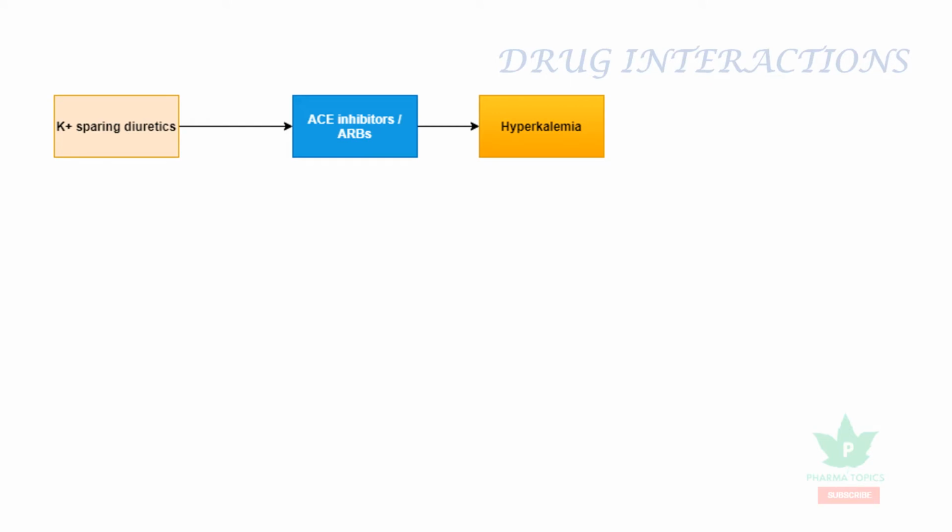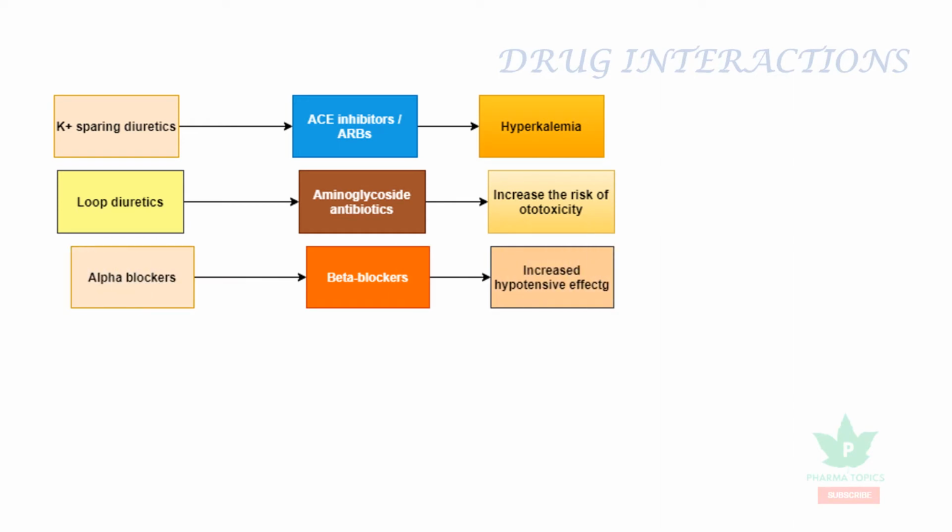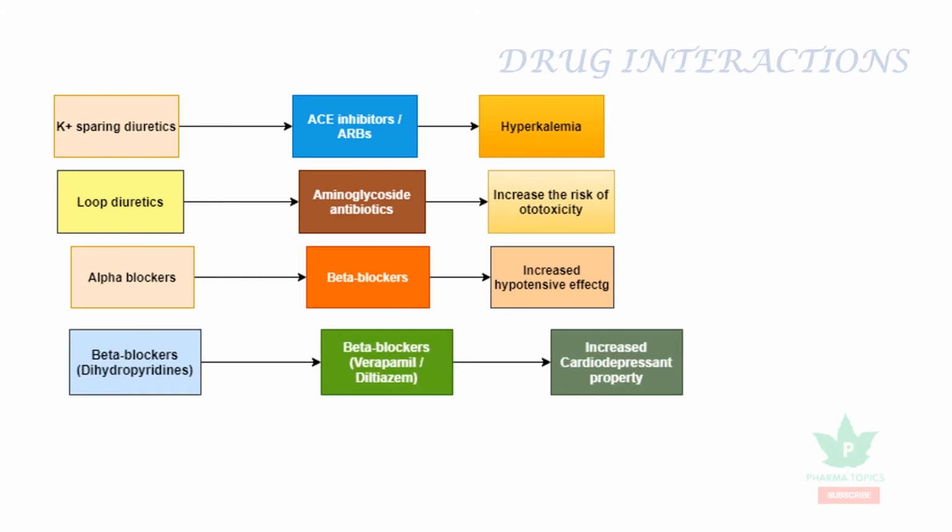The potassium sparing diuretics, when combined with ACE inhibitors or angiotensin receptor blockers, increase the risk of hyperkalemia. Loop diuretics, when combined with aminoglycoside antibiotics, increase the risk of ototoxicity. The alpha blockers, when combined with beta blockers, increase the hypotensive effect. The dihydropyridines and the phenylalkylamines such as verapamil or diltiazem, when combined with beta blockers, increase the cardiodepressant property.